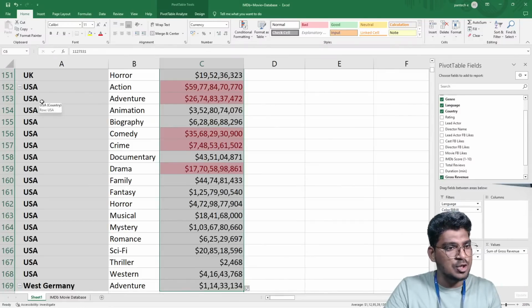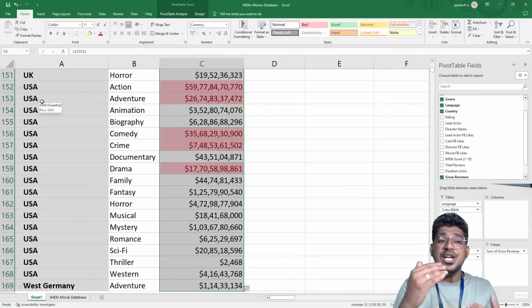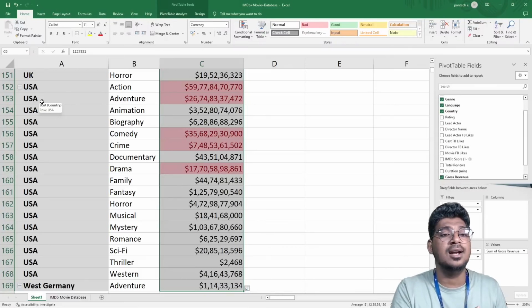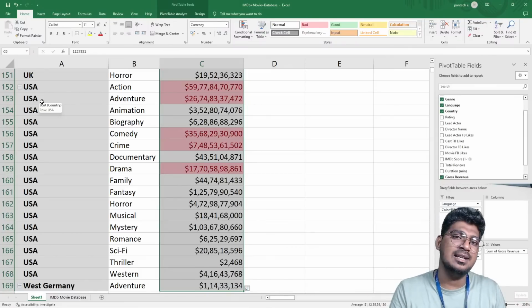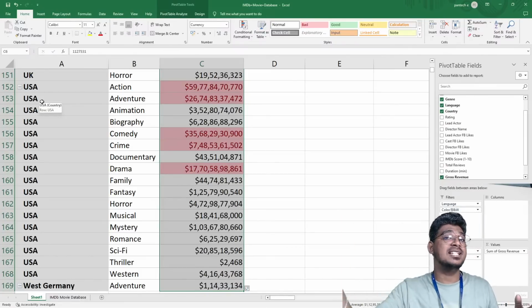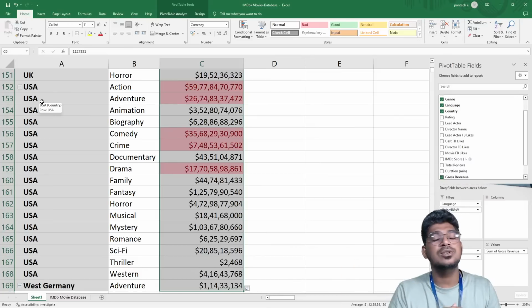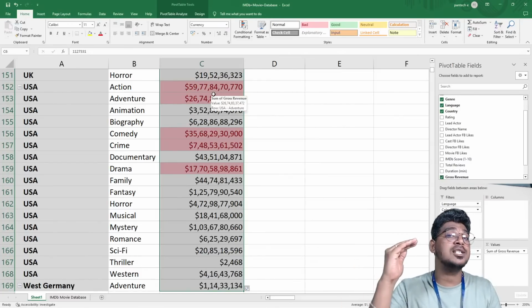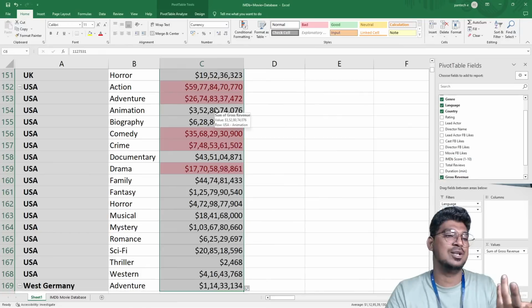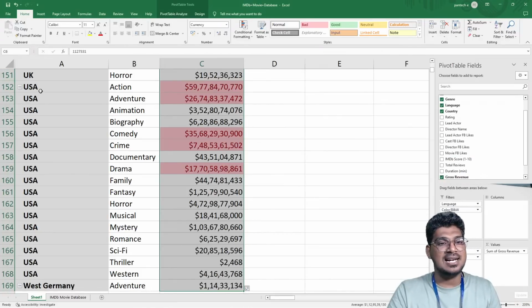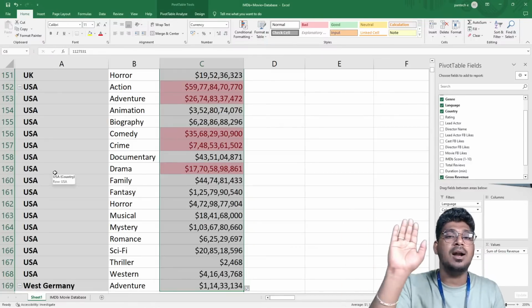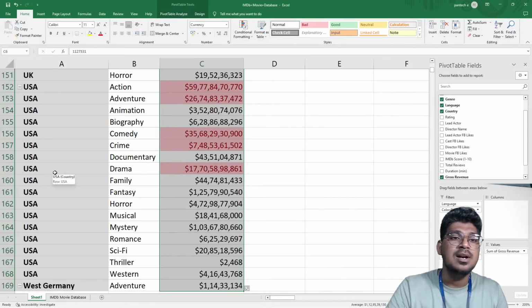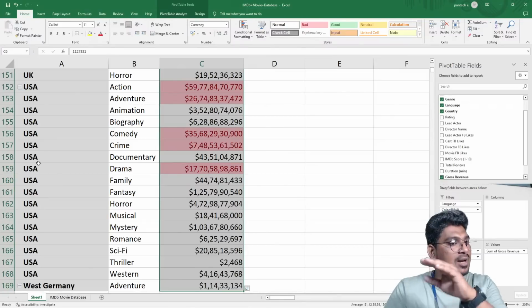We already know about this movie industry, that it is a very booming industry. They are spending more money in USA. So for the top 5 spending revenue, the country is USA, USA, USA, USA, and USA. The top 5 revenue is from USA only.